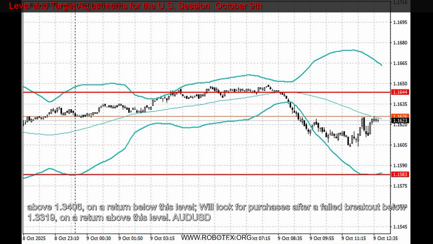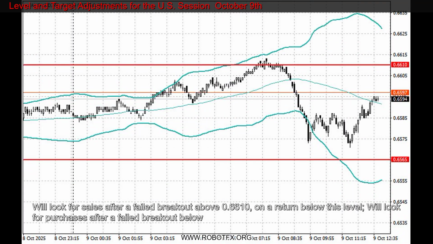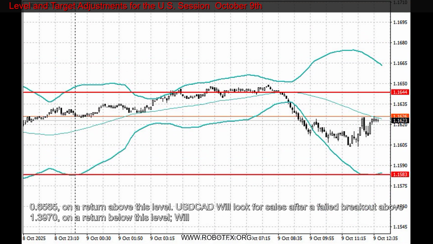On a return above this level, AUD/USD will look for sales after a failed breakout above 0.6610. On a return below this level, will look for purchases after a failed breakout below 0.6565. On a return above this level, USD/CAD will look for sales after a failed breakout above 1.3970. On a return below this level, will look for purchases after a failed breakout below 1.3935.